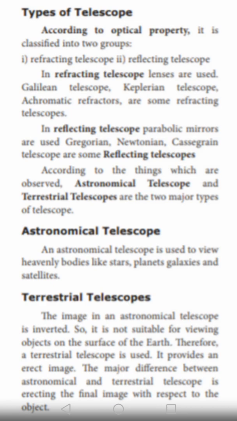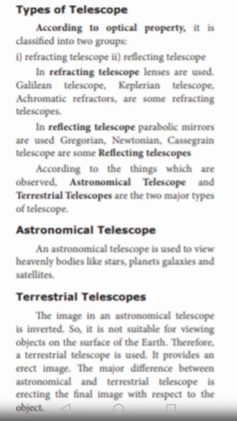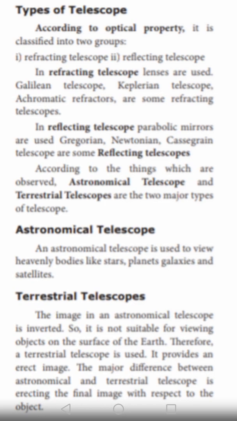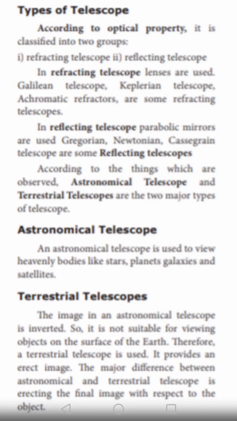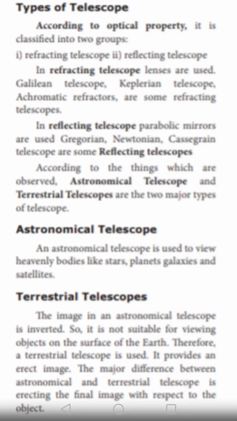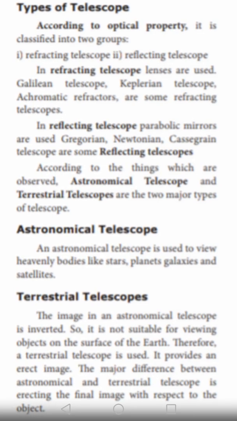What are heavenly bodies? Already we know this in primary classes and secondary classes also. Heavenly bodies means stars, planets, galaxies and satellites. These are the heavenly bodies, and they are viewed using the astronomical telescope.